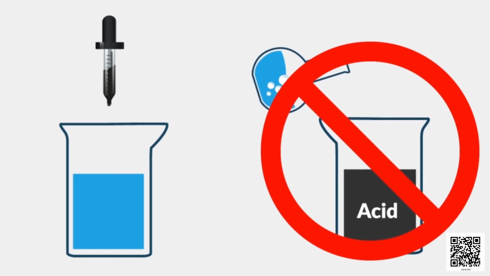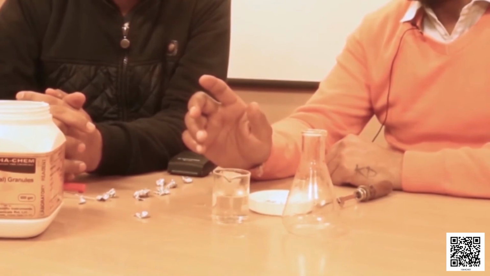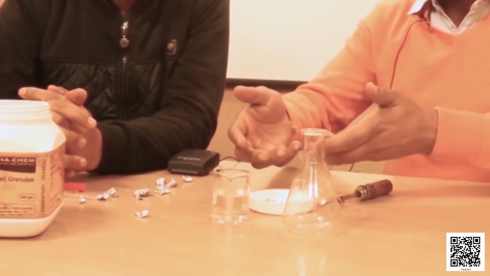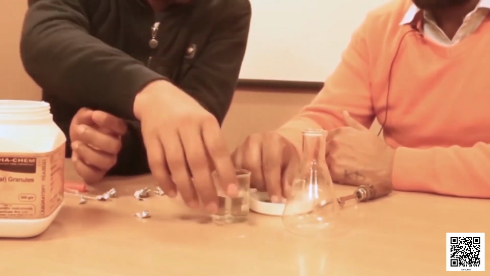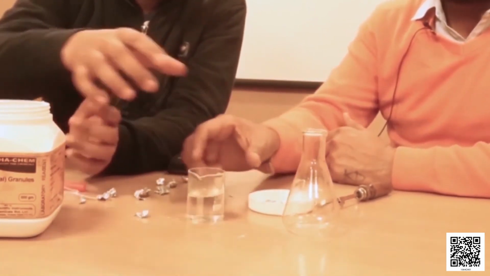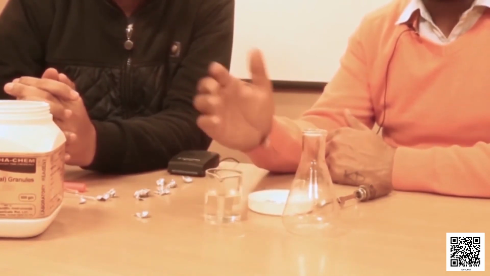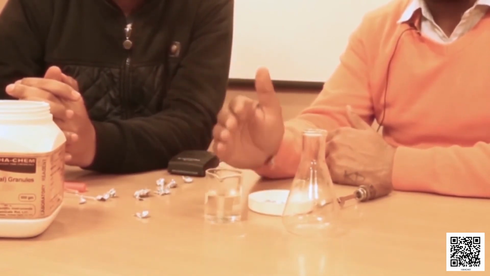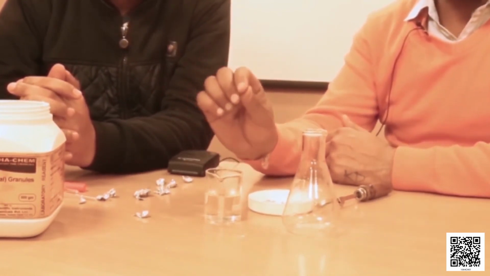So, if we add water to the acid, there will be local heating, and due to excessive heat, the contents may be spilled out or the glassware may break off. So, that is why we always have to be very careful while we are diluting an acid, and always acid should be added to water drop by drop.